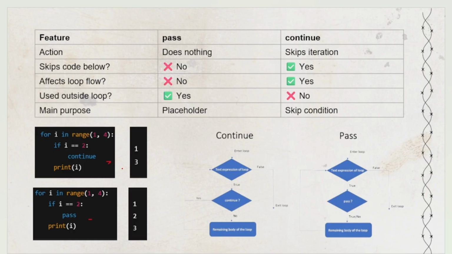Here I want to print the numbers from 1 to 3. I wrote i == 2, then continue. That means 2 will be ignored, I mean skipped. That's the reason the result is 1, 3. If I do the same thing but use pass here, will there be any impact? No. It will print 1, 2, 3. I hope you got clarity about this example.